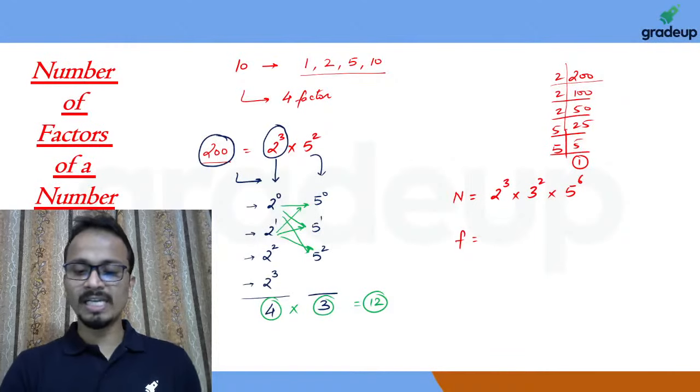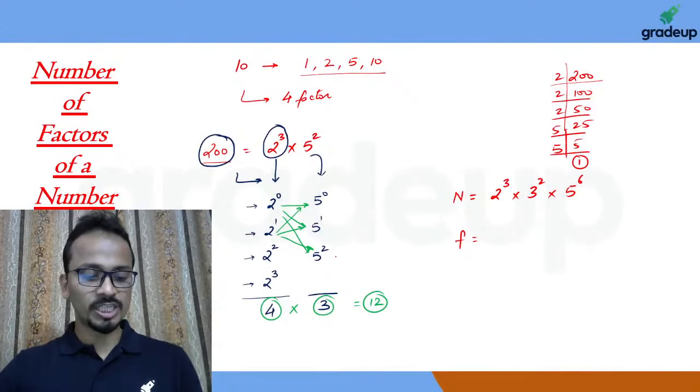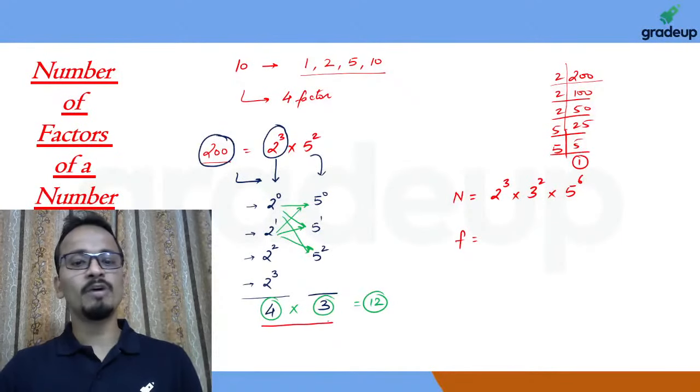Okay, so Raj, you are telling me that sir, this step I did not understand. So Raj, can you tell me which step? Okay, so Raj, this step you're talking about, 4 into 3.